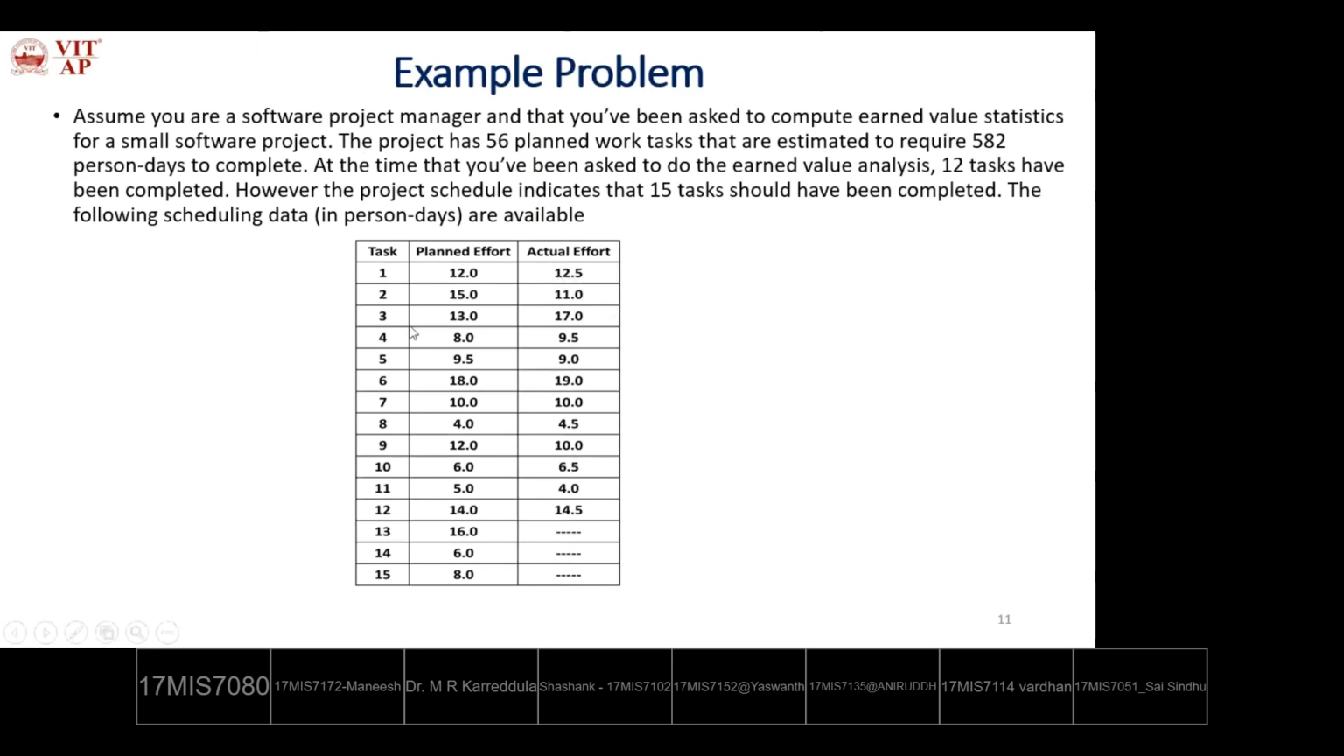So if you take task 3, it is planned to finish by 13 days, but it took 7 days. So it takes 4 more days extra. So in this way you need to understand the planned effort and actual effort for all the tasks. Among 56 planned work tasks, 15 have to finish by the review time, but we identified only 12 tasks are completed. So we'll see how to find the earned value analysis statistics for this project.